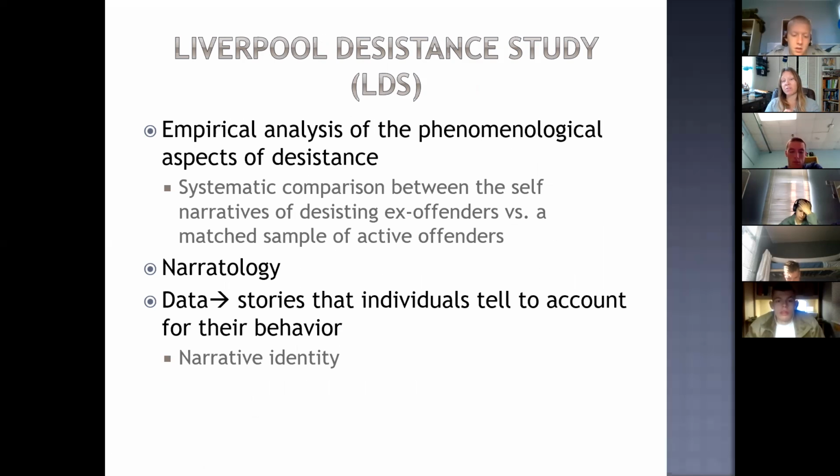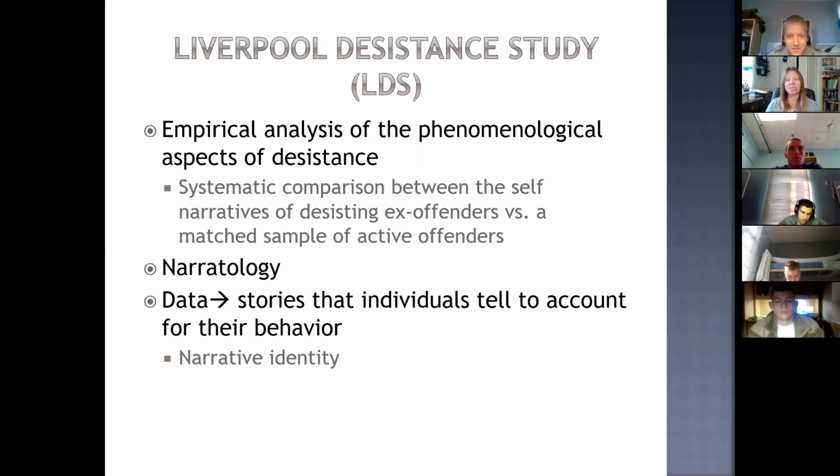So, in and of itself, subjective explanations of the desistance process are pretty vague. So, the Liverpool Desistance Study was explicitly intended to overcome the inherent vagueness of self identity research. So, this study was an empirical analysis of the phenomenological or the subjective aspects of desistance.